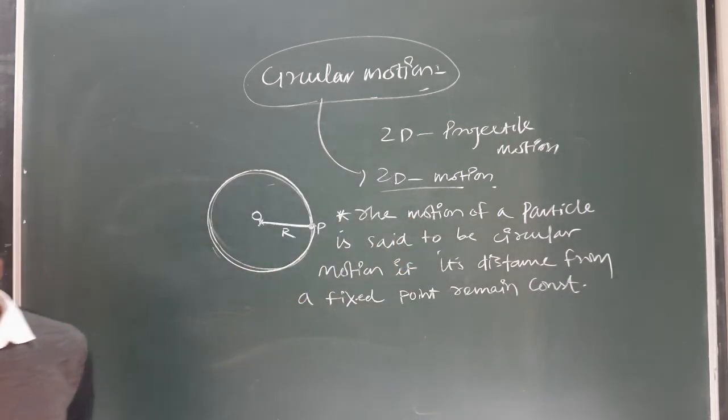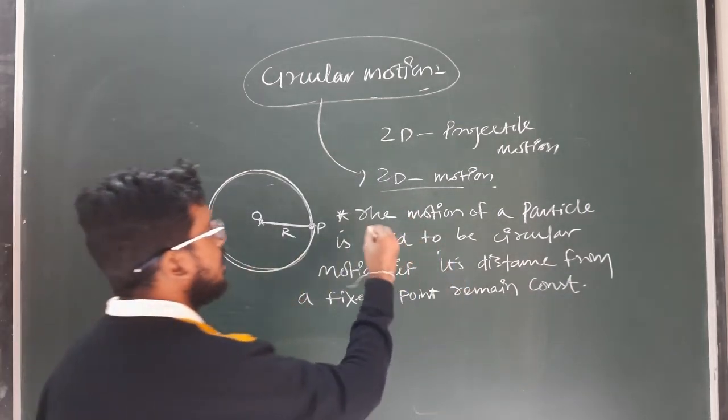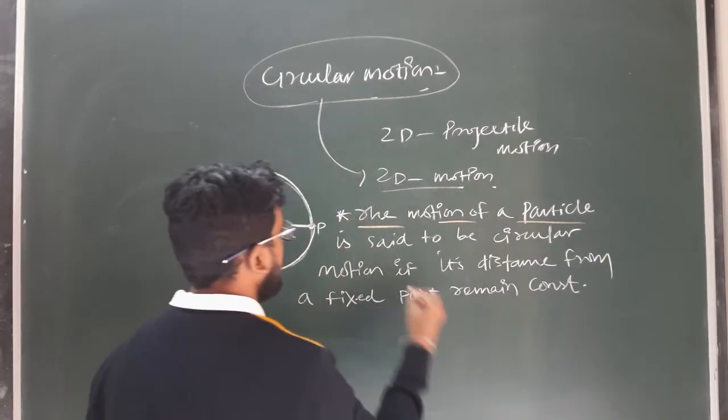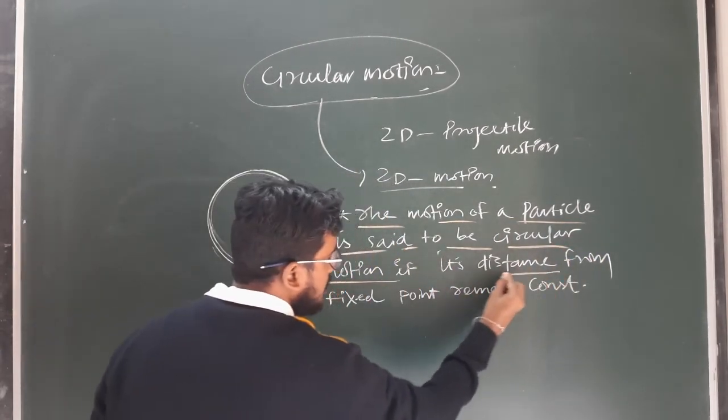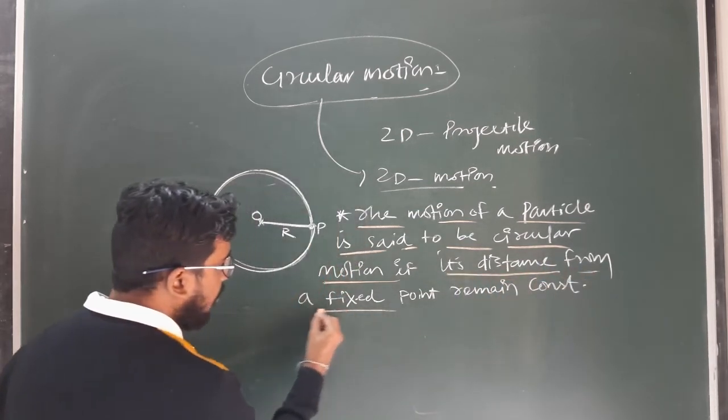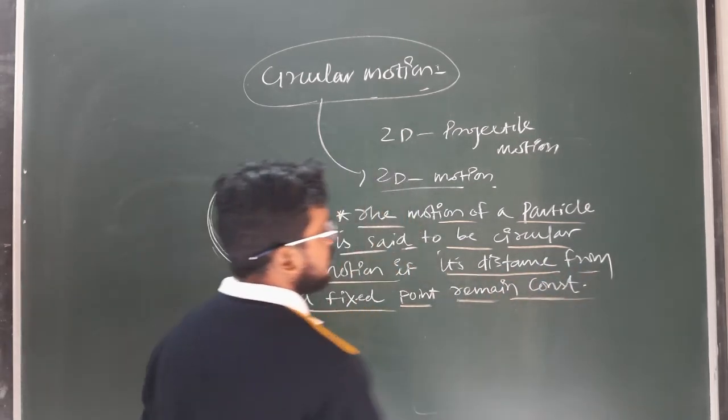Okay, the motion of a particle is said to be circular motion if the distance from a fixed point remains constant.